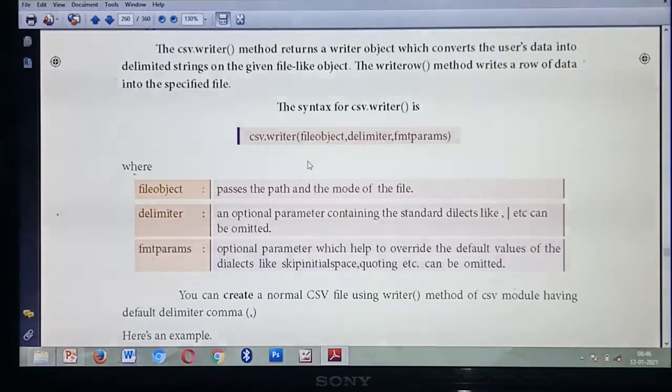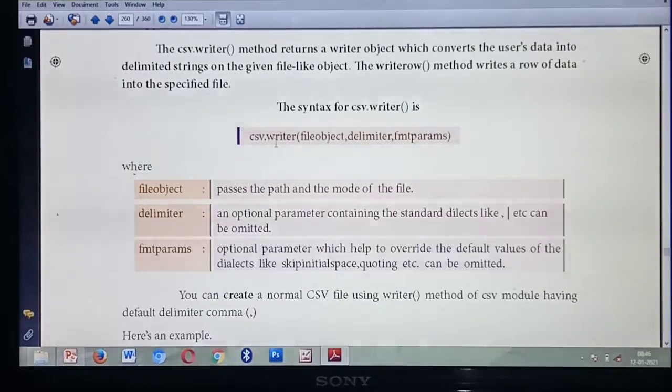What's the use of the file object? It will convert the given user data into particular strings. Then the writerow method is mainly used to write the data row by row. So this is the syntax for CSV.writeRaw. What's the syntax? CSV.writeRaw, file object, comma, delimiter, comma, FMT params.